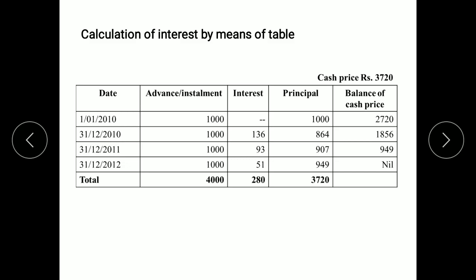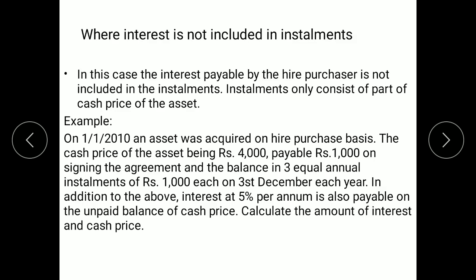This was the first method wherein interest was included in the installments. We'll look at the second one where interest is not included in the installments. So the installment amounts which are given in the question represent the principal amount or the cash price which is paid. It is not including any interest in the installment. So interest will be calculated separately, added to the installment amount, and then total payment will be made.